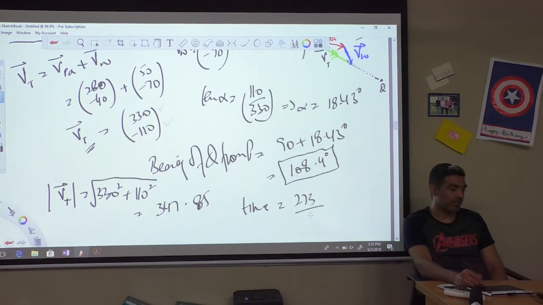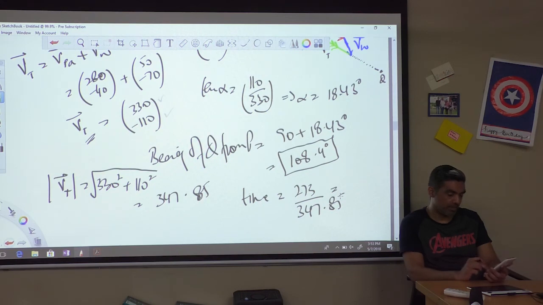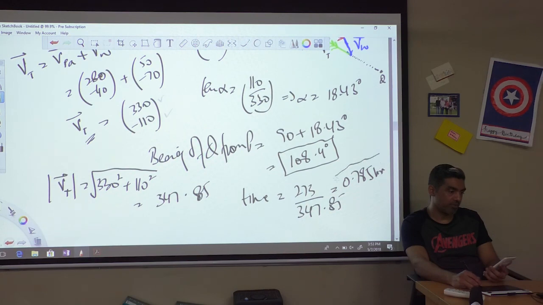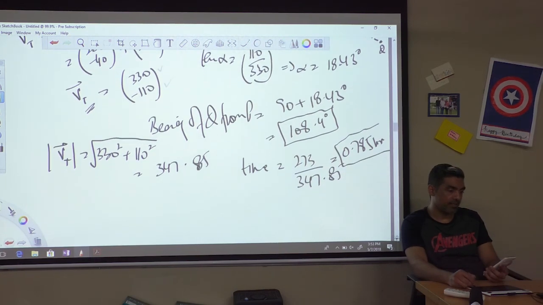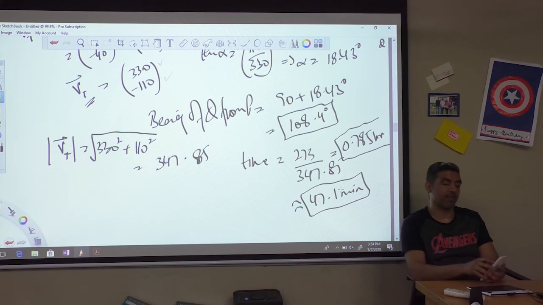So 273 divided by 347.85 gives me the number of hours, 0.785 hours. We can write it in minutes by multiplying by 60, and it's approximately 47.1 minutes. So that's the time of flight.